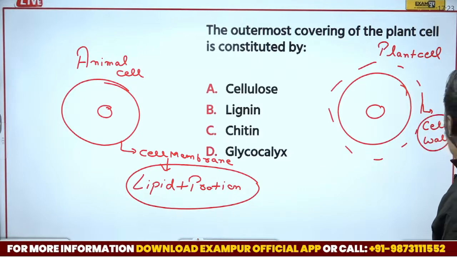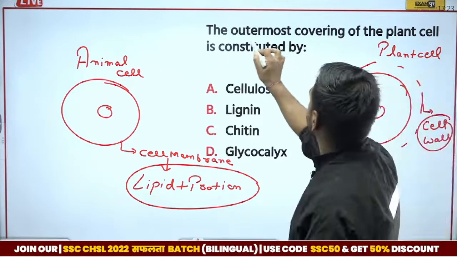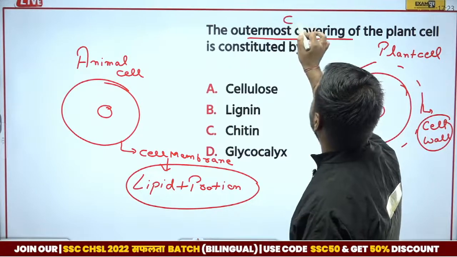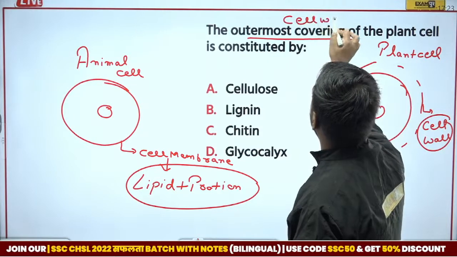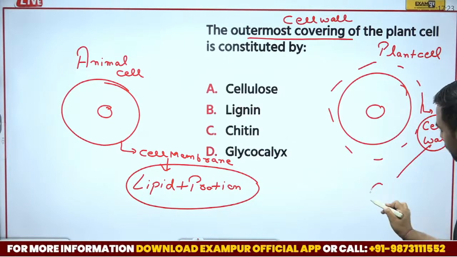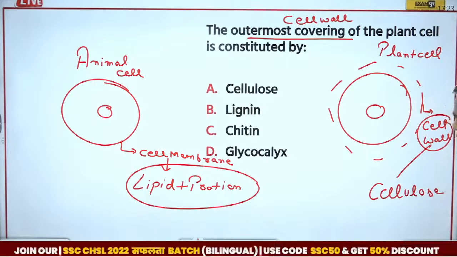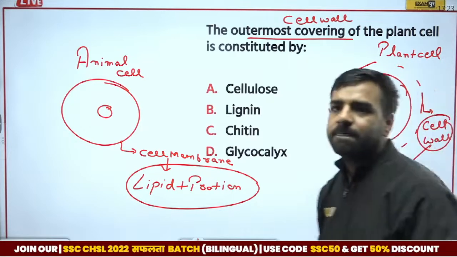And yes, now from this question it is clear, sir, outermost covering of the plant cell, that means it is talking about what? Outermost covering, it is talking about cell wall itself. And we are aware of, whenever we talk about cell wall, it is made up of what? Cell wall is actually made up of cellulose. So I guess this point is clear now.